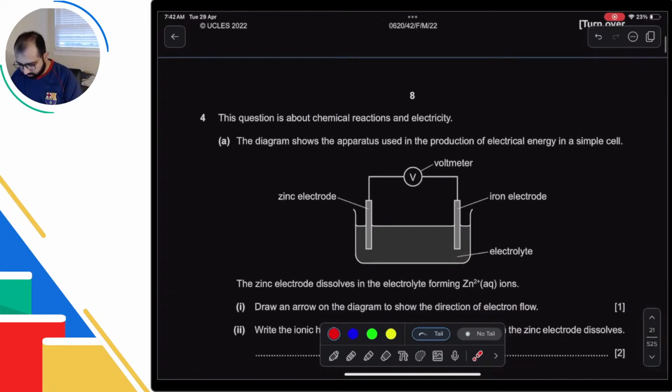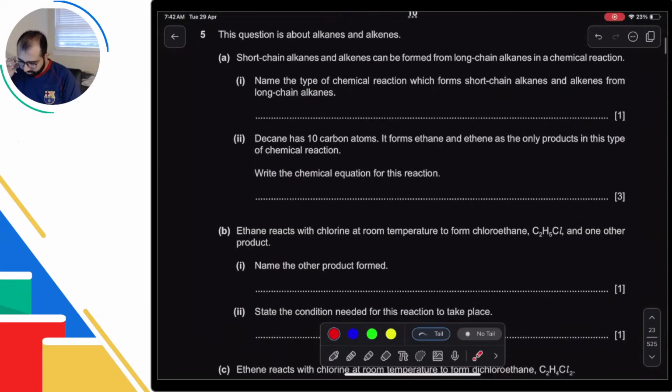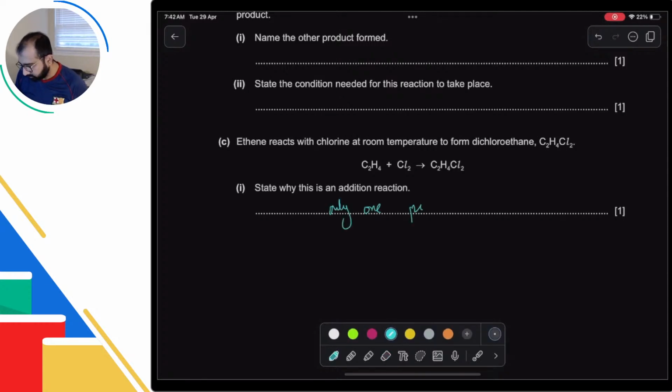Next question that I want to do with you, 5C. This is also organic. Ethane reacts with chlorine at room temperature to form dichloroethane. State why this is an addition reaction. Now in this question, how do we know that this is addition? Because the double bond in carbon is broken. But more importantly, in addition, multiple reactants combine to make one product, and that is what we write, only one product. And that is what we will say here.